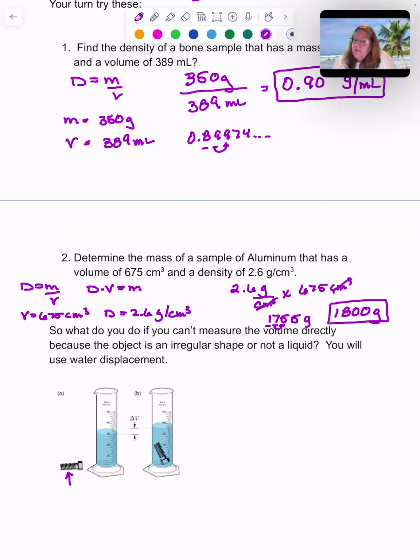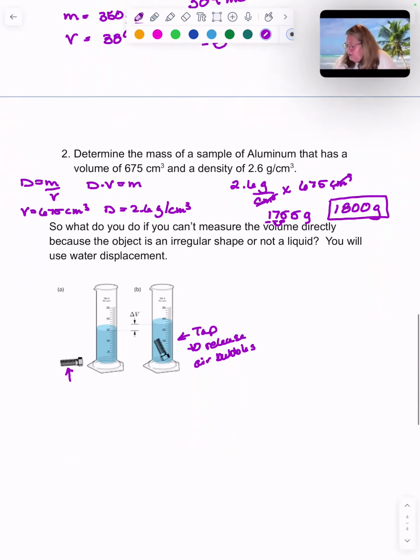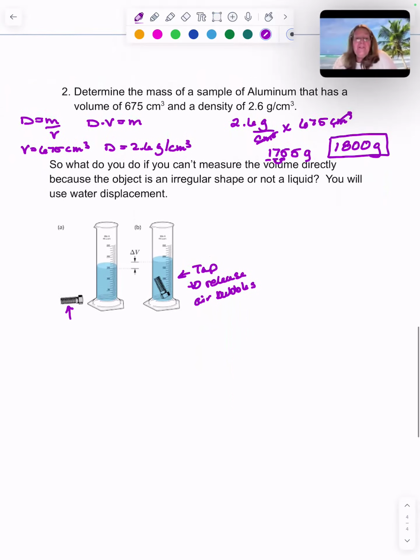Now, one of the things you've got to be really careful about is trapped air bubbles. You're going to want to tap that graduated cylinder to release air bubbles. That will greatly increase your accuracy because air is going to want to stick to that. And you just use water displacement, and that'll give you your volume.